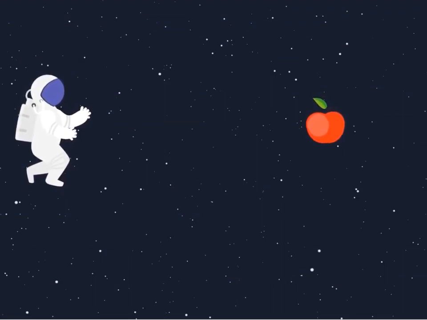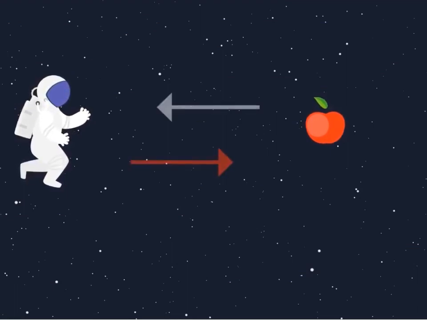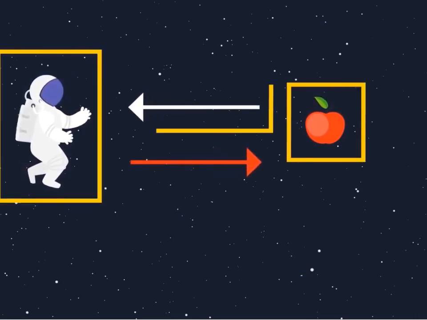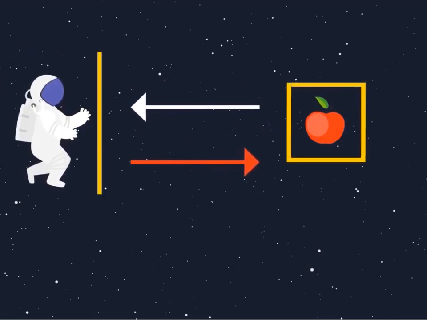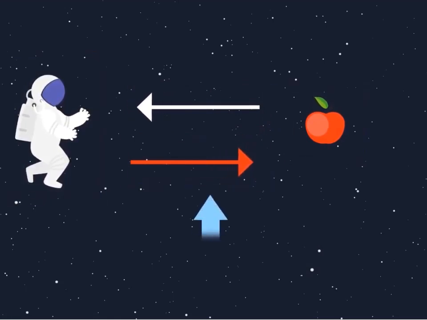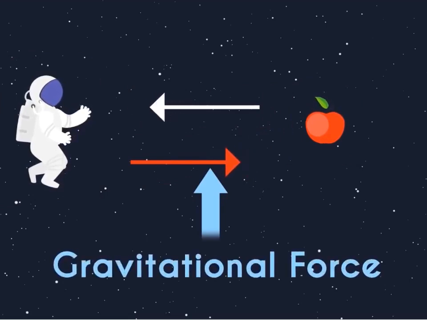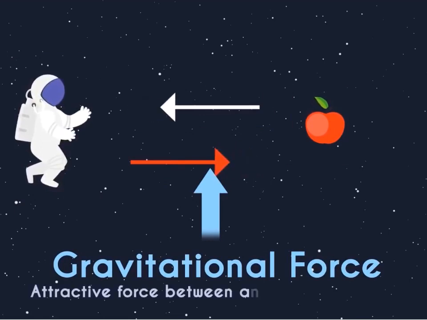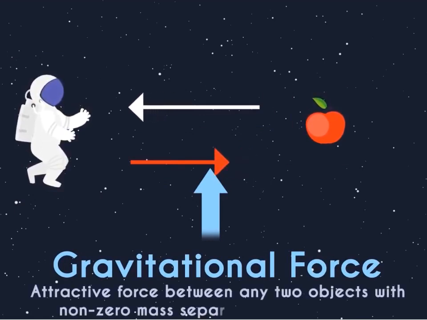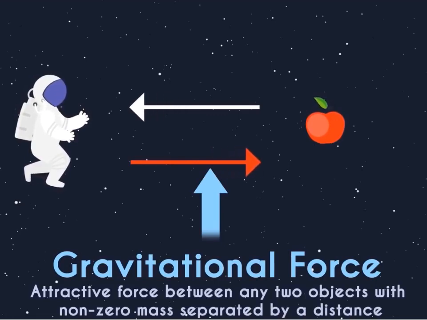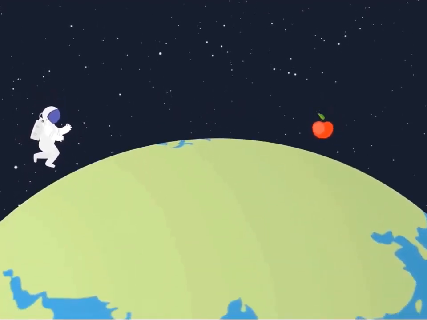The person over here will try to pull the apple with a particular amount of attractive force. In a similar way, the apple will also try to attract the person with a particular amount of attractive force, which is termed as gravity. But the more the mass, the more the force. As we are all on the Earth's surface and Earth has a higher force, we call the force of attraction by the Earth gravity. That is, the attractive force between two objects with non-zero mass separated by a distance is the gravitational force.